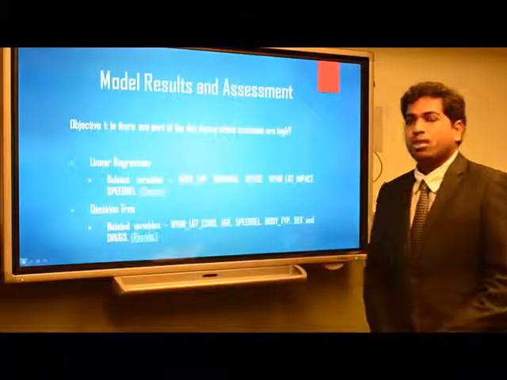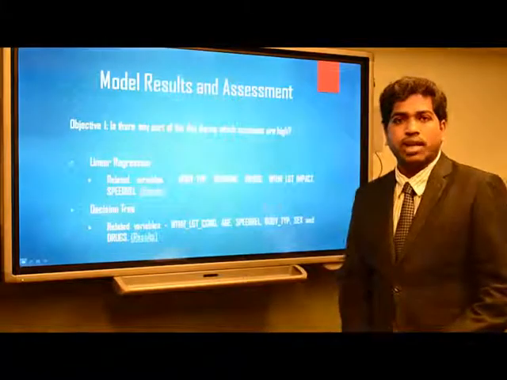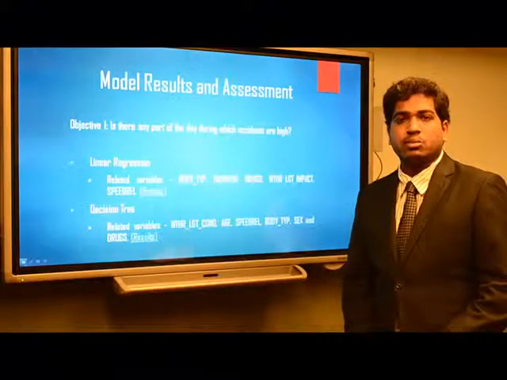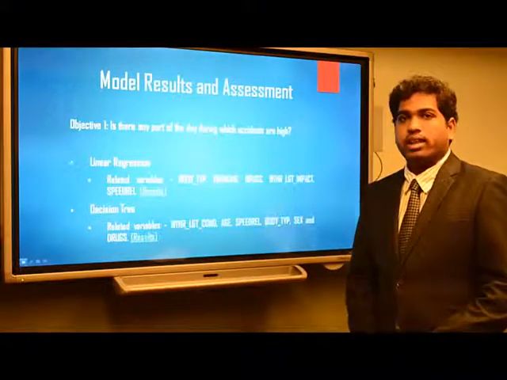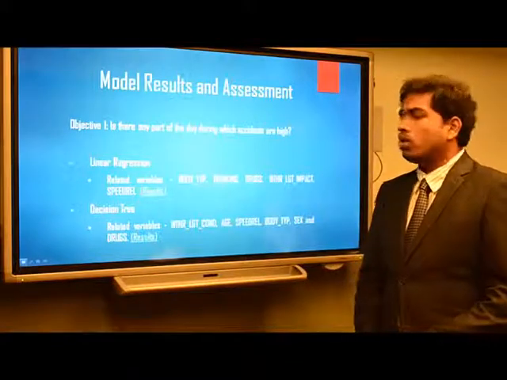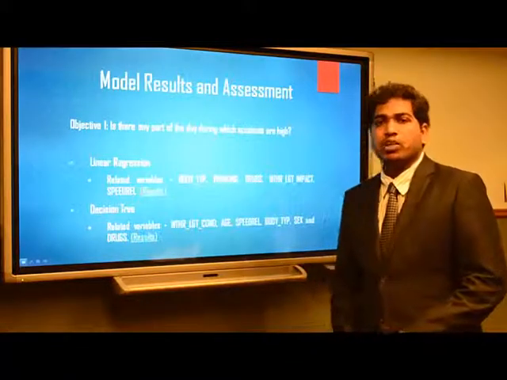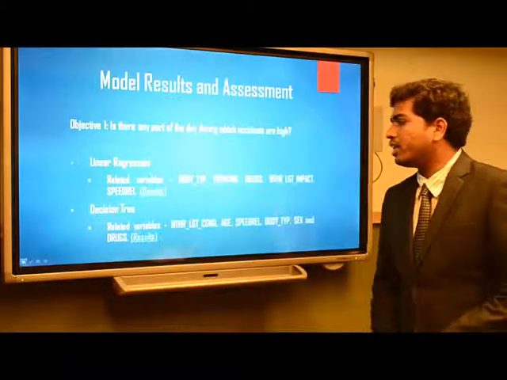Thank you, Harsha. For any analysis project, assessing the model results is highly important for selecting the best model for our analysis. So now I am going to take you through all the models we built for all the objectives. Now the first objective: is there any part of the day when accidents are high? We have built linear regression and decision tree.